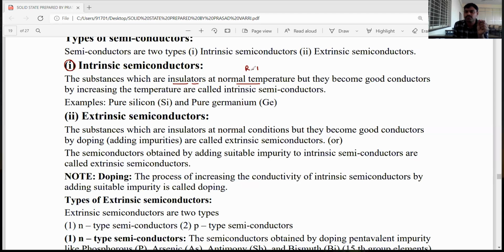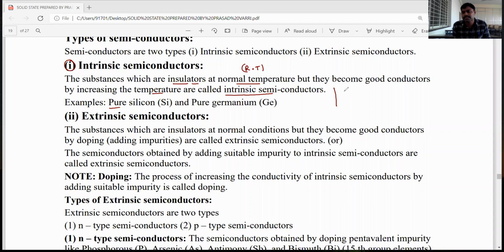But they become good conductors by increasing the temperature. Those are called intrinsic semiconductors. So intrinsic semiconductors are normally insulators at room temperature, and by increasing the temperature they act as good conductors. Examples: pure silicon and germanium.